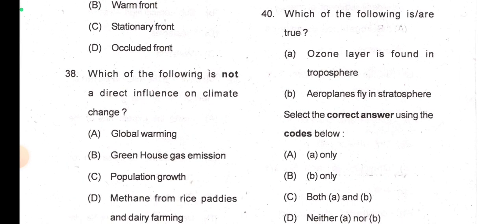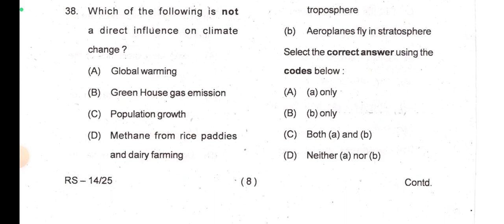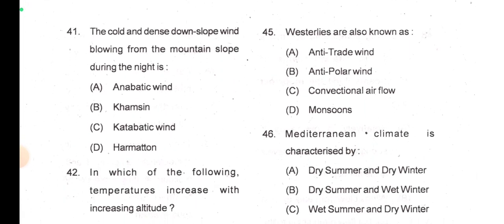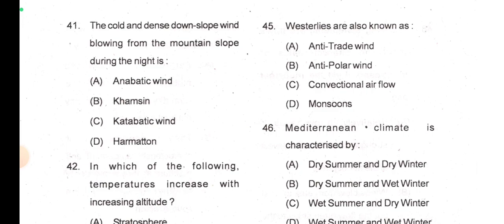Which of the following is are true? Ozone layer is found in troposphere. No, aeroplanes fly in stratosphere. So option B is true only, na. Now the cold and dense downslope wind blowing from the mountain slope during the night is called katabatic wind. Okay, katabatic wind.